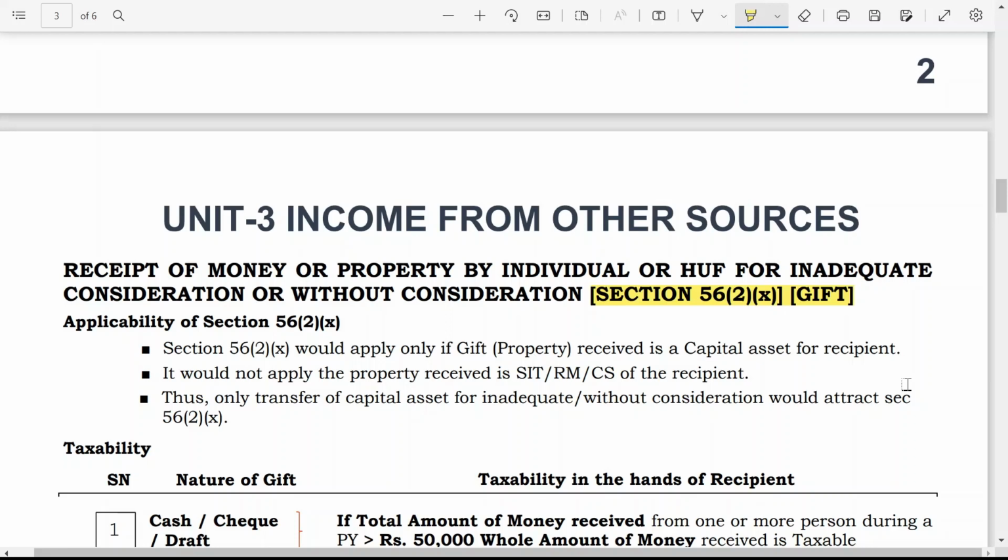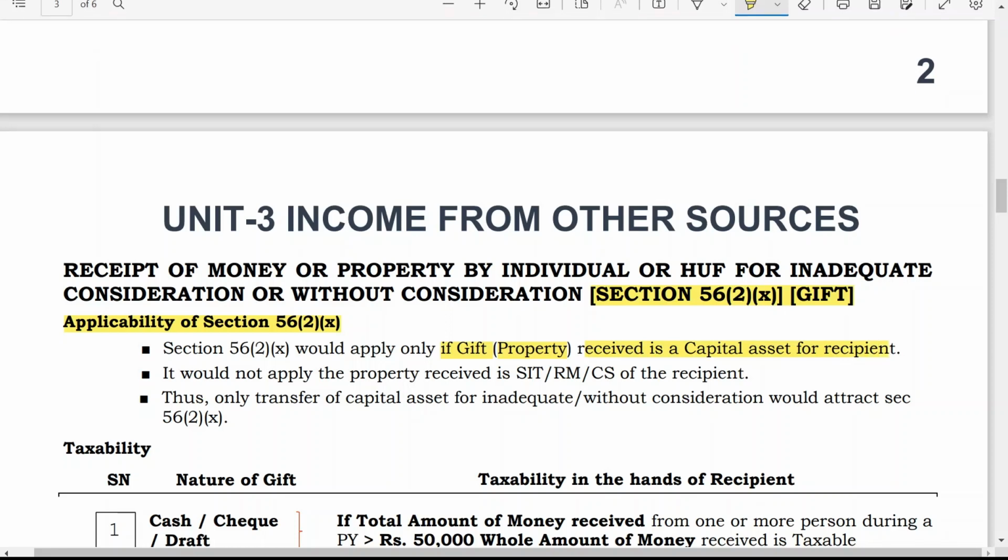Now, when is this section applicable? If these three conditions are satisfied, then Section 56(2)(x) is applicable. First, Section 56(2)(x) applies only if the gift, that is the property received, is a capital asset for the recipient.